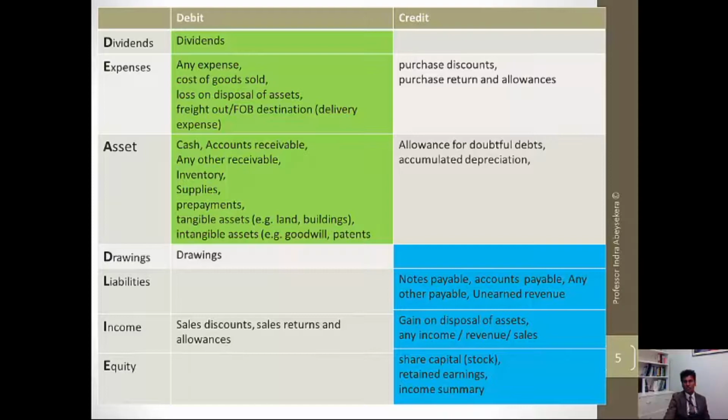It's a contra account, they become credit items. They are credit entries: purchase discounts, purchase returns, and allowances. And for sales discounts, sales returns, and allowances, they are contra entries. They are normally recorded as debits.